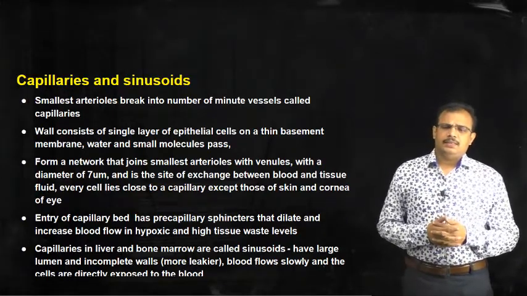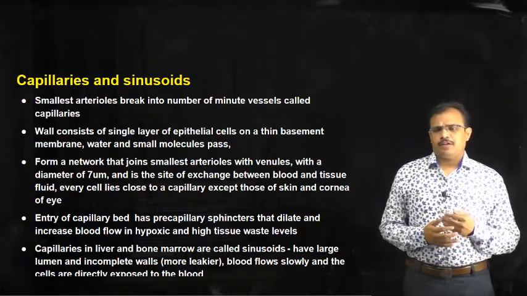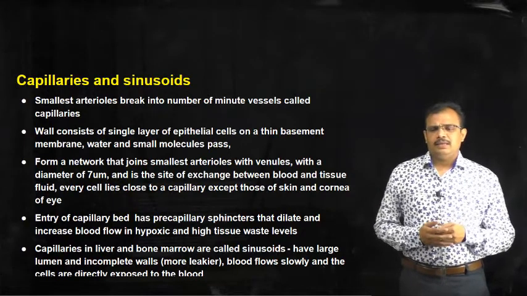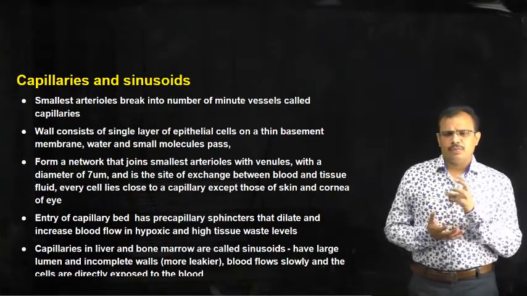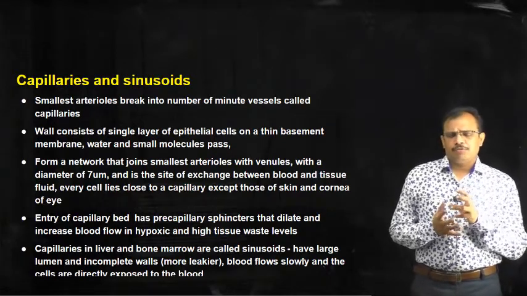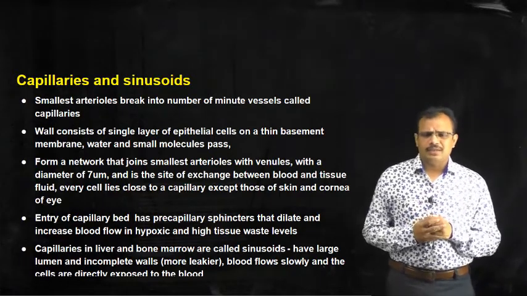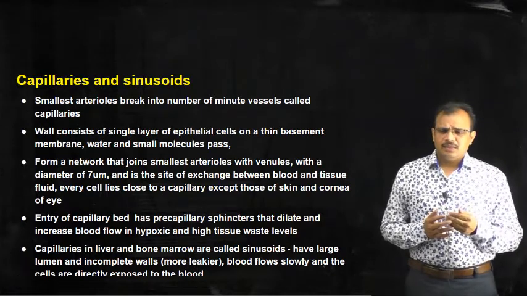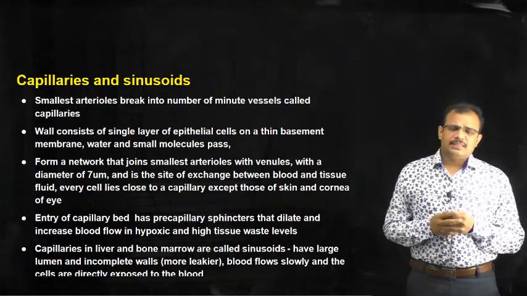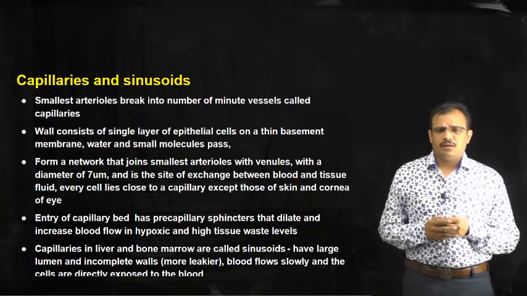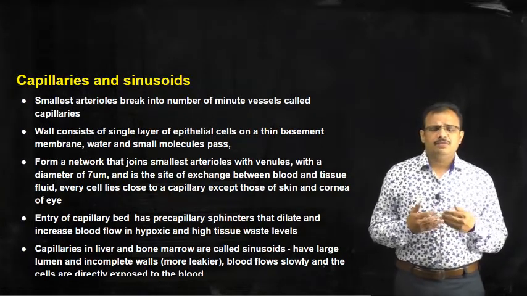Generally, the entry of a capillary bed has a precapillary sphincter, or an opening, which regulates the flow of blood into the capillaries, and they dilate and increase the blood flow in conditions such as hypoxia, or where there is excessive tissue waste.